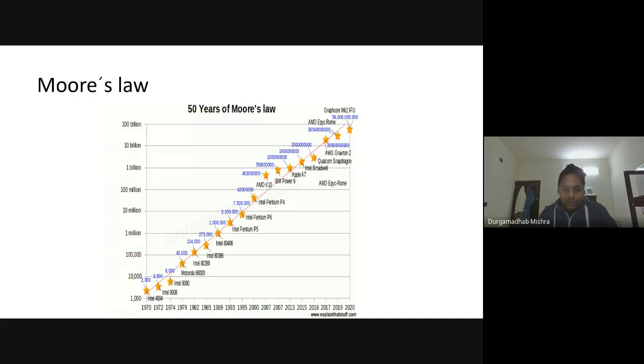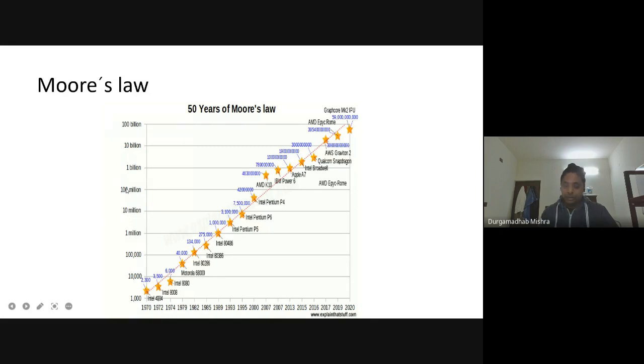Now, if you see, in the x-axis you have the year, up to 2020, and in the y-axis you have the number of transistors. What you see looks almost like a straight line, but actually it is plotted on a logarithmic scale: 10,000, 100,000, 1 million, 10 million.